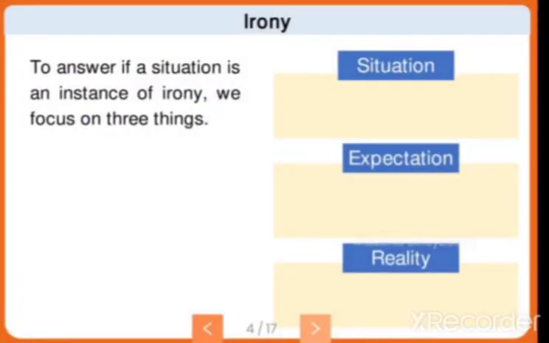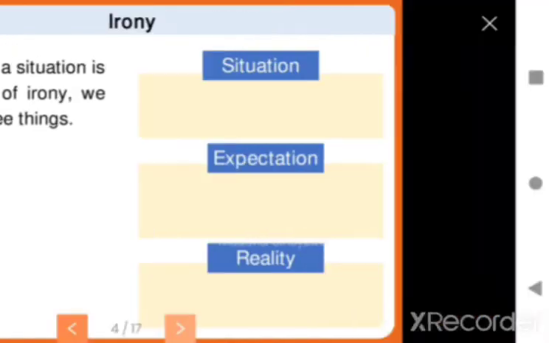So now you know what irony means, right? To find out whether a situation is irony, we need to focus on three things. The first is the situation, the second is expectation, and the third is reality. These three are the structure to find irony in the text.